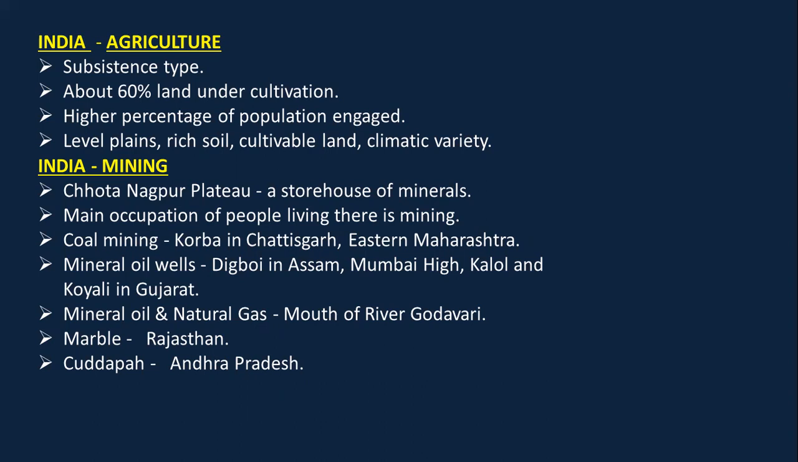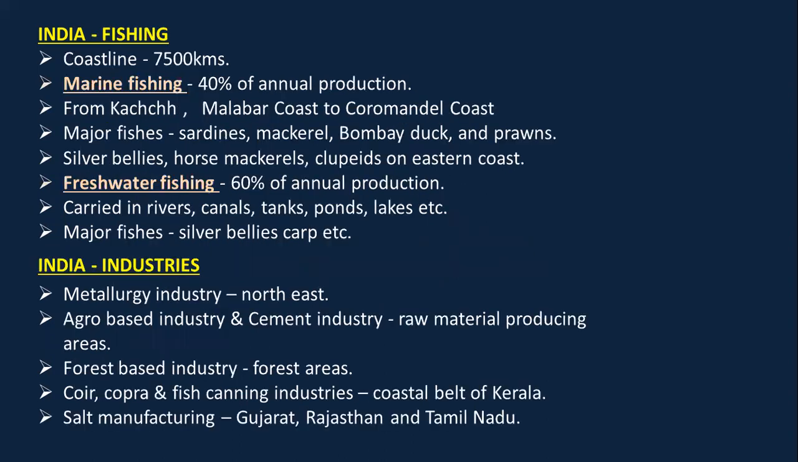Coal mining is something that is practiced in Korba in Chhattisgarh and in eastern Maharashtra. Mineral oil wells are found in Digboi in Assam, Mumbai High, Kalol and Koyali in Gujarat. Remember, marking mineral oils is very important. Can be asked in map marking. फिर आता है mineral oil and natural gas. So this is also found at the mouth of river Godavari. Marble is found in Rajasthan and Kadapa in Andhra Pradesh.